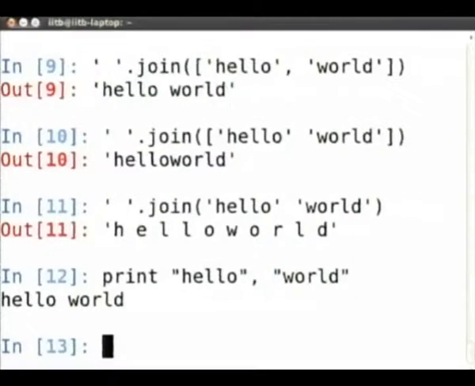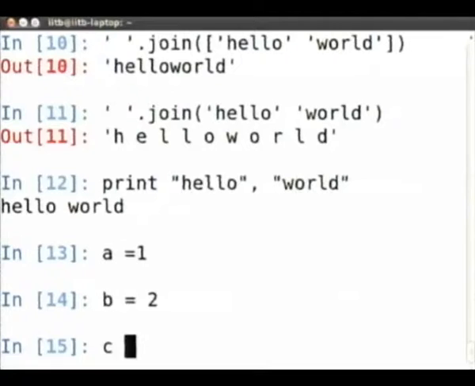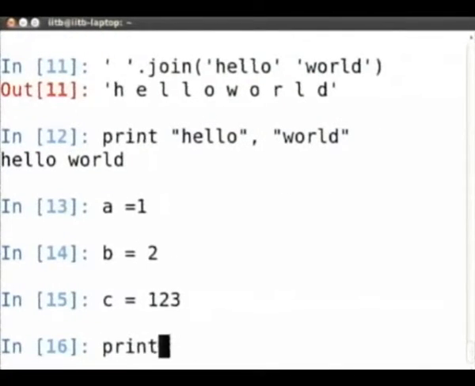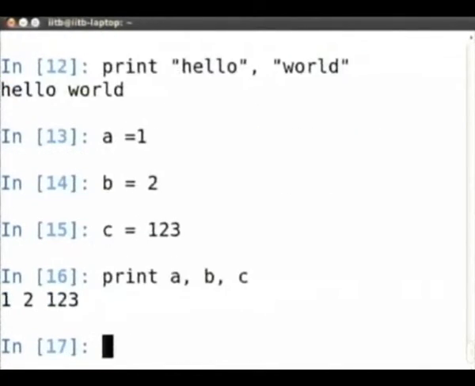So for example, if I do print hello comma world, so let's say A equals 1, B equals 2, C equals 3, I can say print A comma B comma C. I can do that. But if you want to specifically format it in a particular fashion, you will have to construct a string, and I don't know if we explicitly have slides for that, but maybe I will do it.